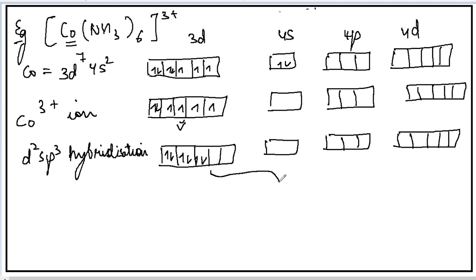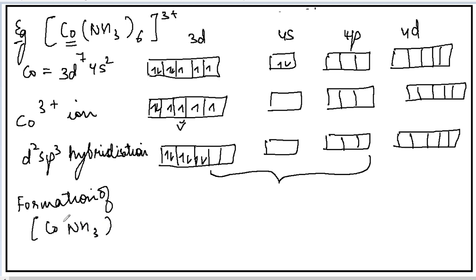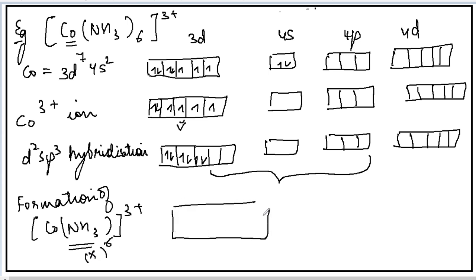This is d2sp3 hybridization. Now last will be the formation of the complex. When this complex is formed, these 6 ligands will donate the electrons in these orbitals. I am showing the ligands donating with the help of a cross sign. So what we get is